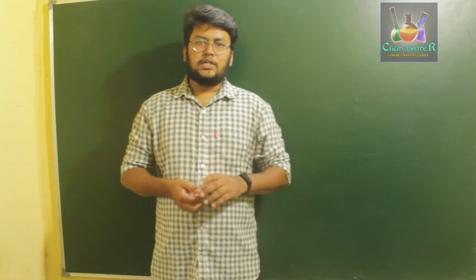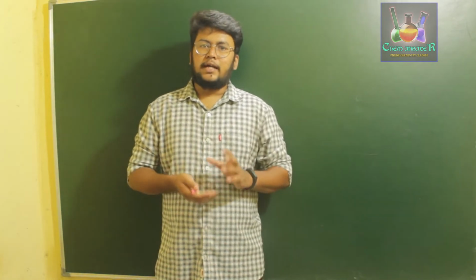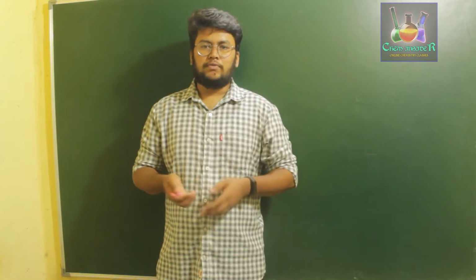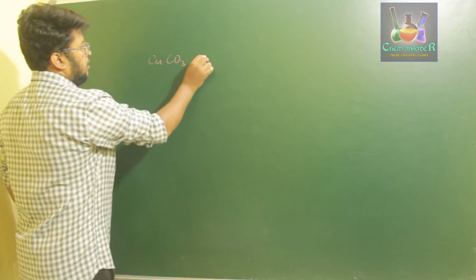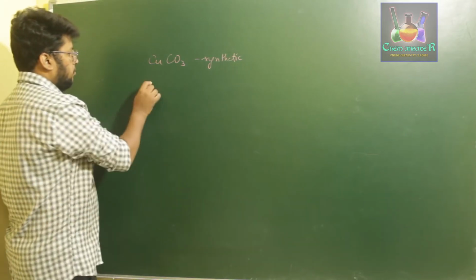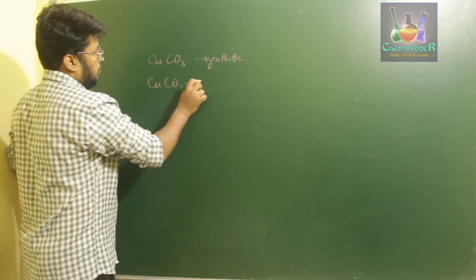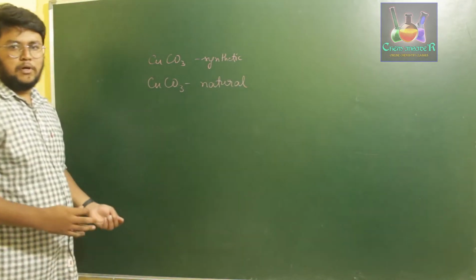In that law of definite proportions, I said that a scientist called Joseph Proust discovered that a natural cupric carbonate and a synthetic cupric carbonate had the same amount of carbon, copper and oxygen, right? So in that we found out that CuCO3 of the synthetic compound and CuCO3 of the natural compound had the same formula and so the same mass.